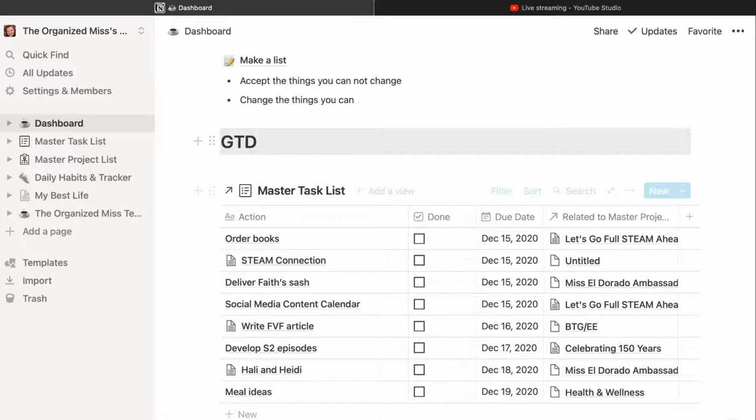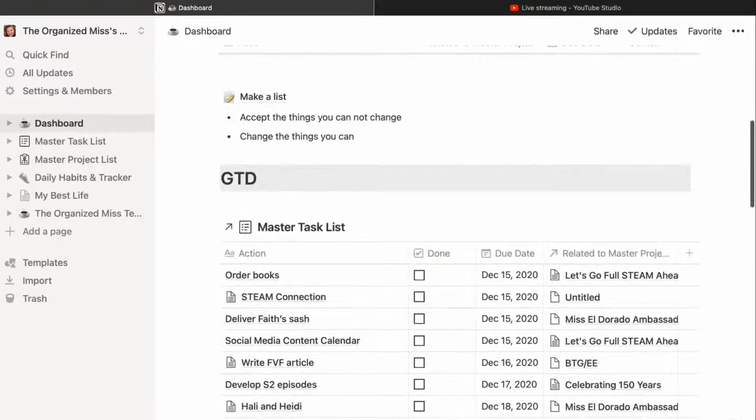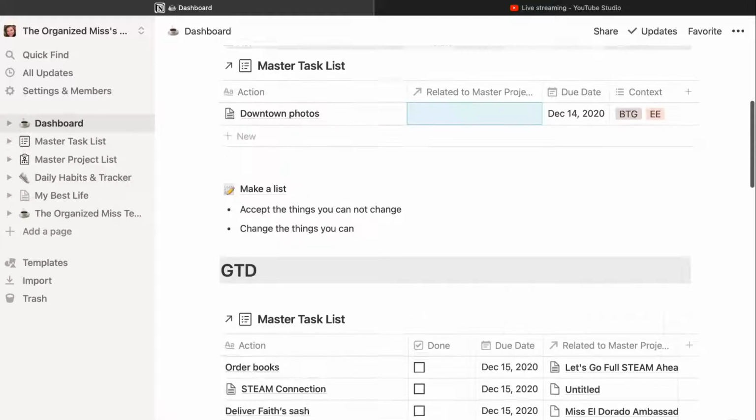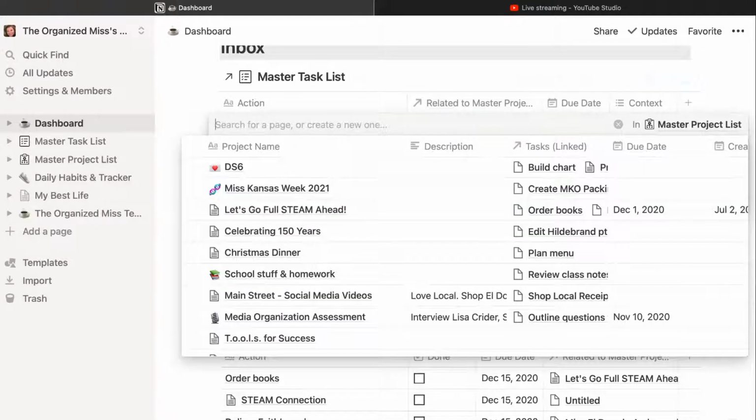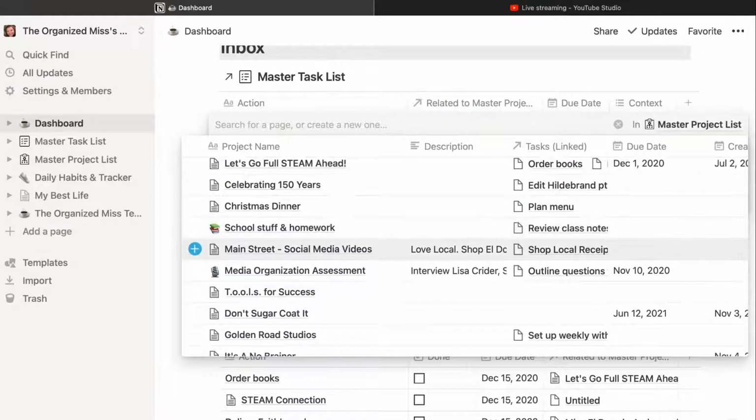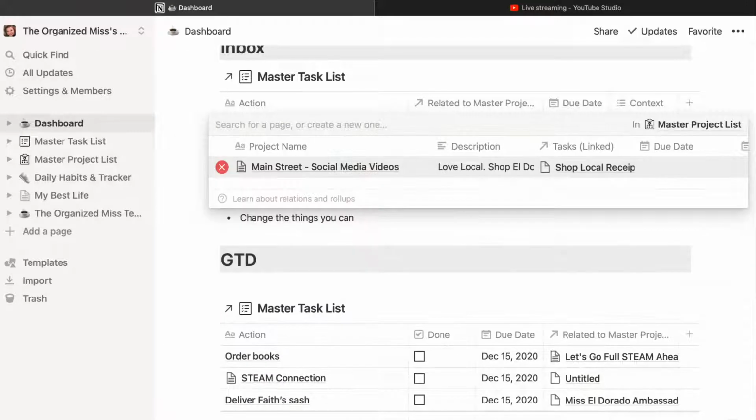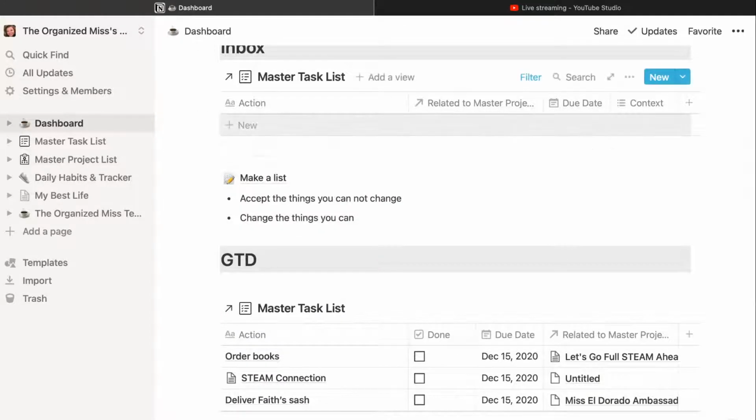So I'm going to show you. That says downtown photos. There's no task here. But when I go and create it and add a project, so it's for Main Street, as soon as I do that, it's gone. Now, it's not really gone. It just means that the idea that I had, my initial inbox, just like if I was writing on a Post-it note, once I decide what to do with it, I can throw the Post-it note away. So that's kind of what this is, acting like a Post-it note for me.